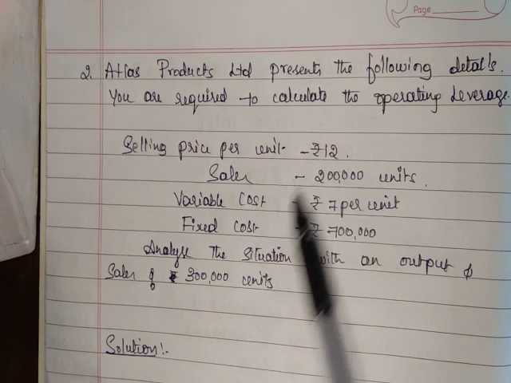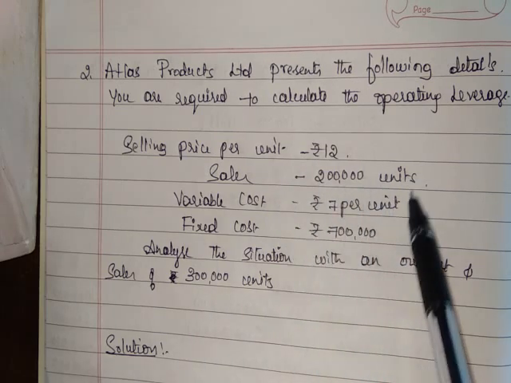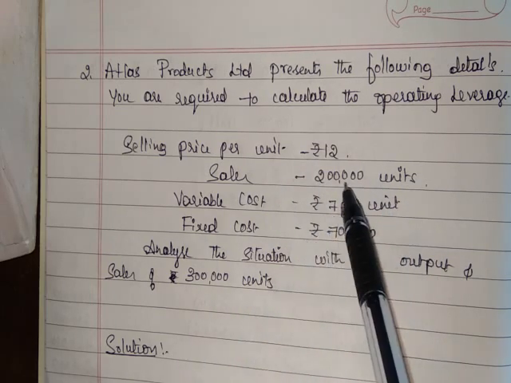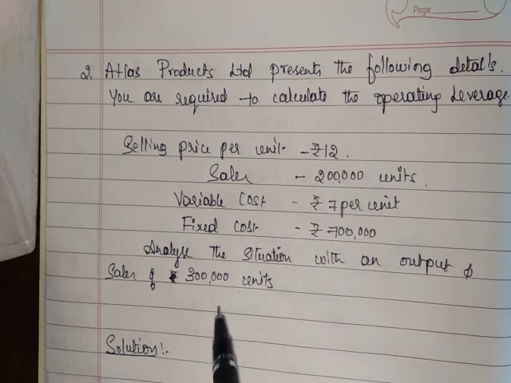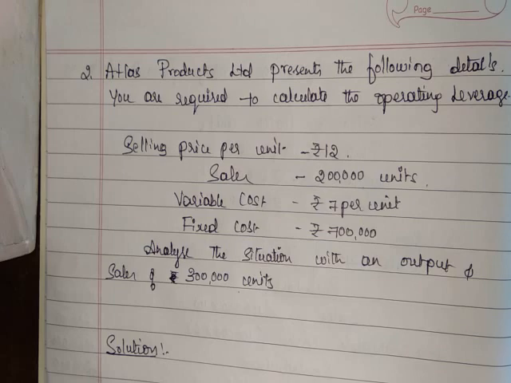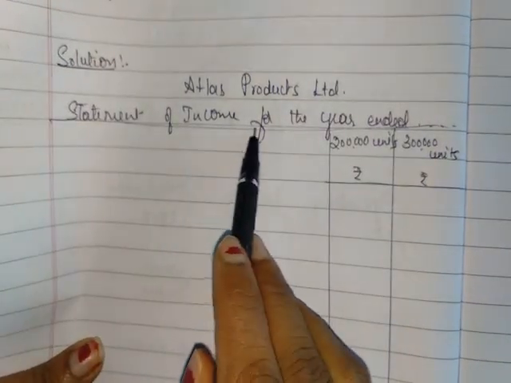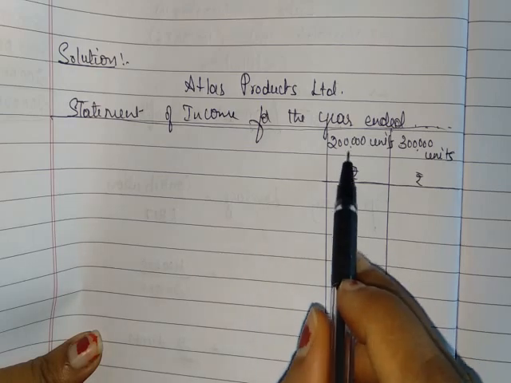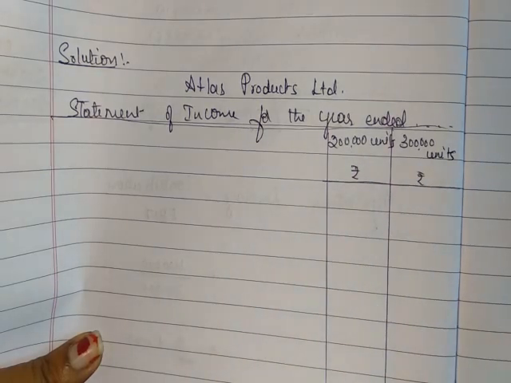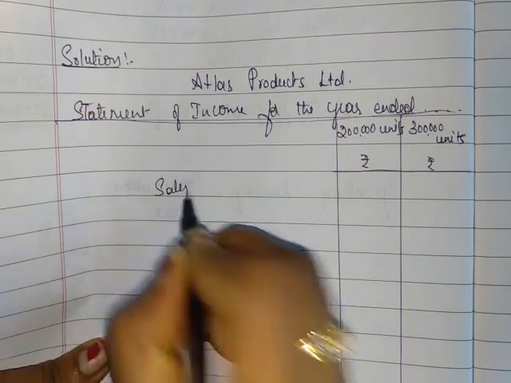So we need to calculate the statement of income. We need to prepare the statement of income for two situations, that is for 2 lakh units as well as 3 lakh units, and we need to calculate operating leverage. Here is the solution. Statement of income for the year ended, for 2 lakh units and for 3 lakh units. First you write down the sales. What is the per unit price of sales? Sales per unit price is rupees 12.